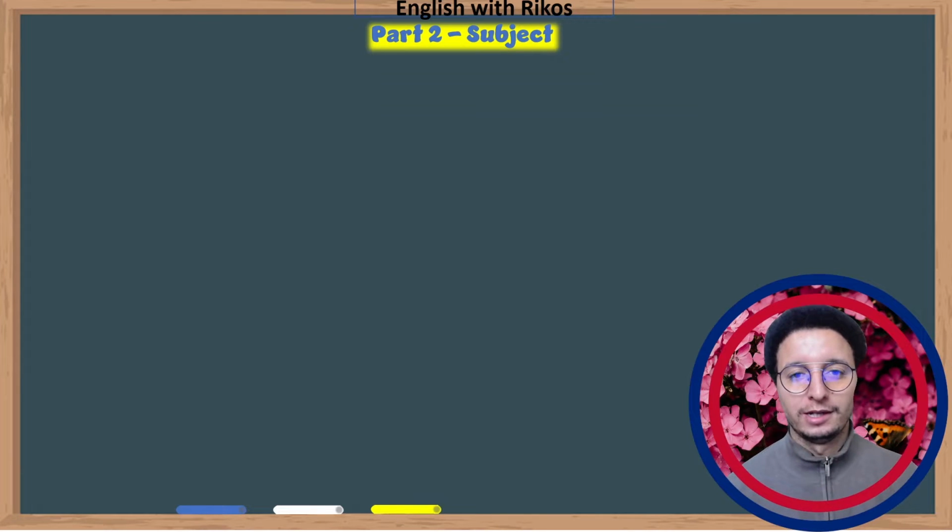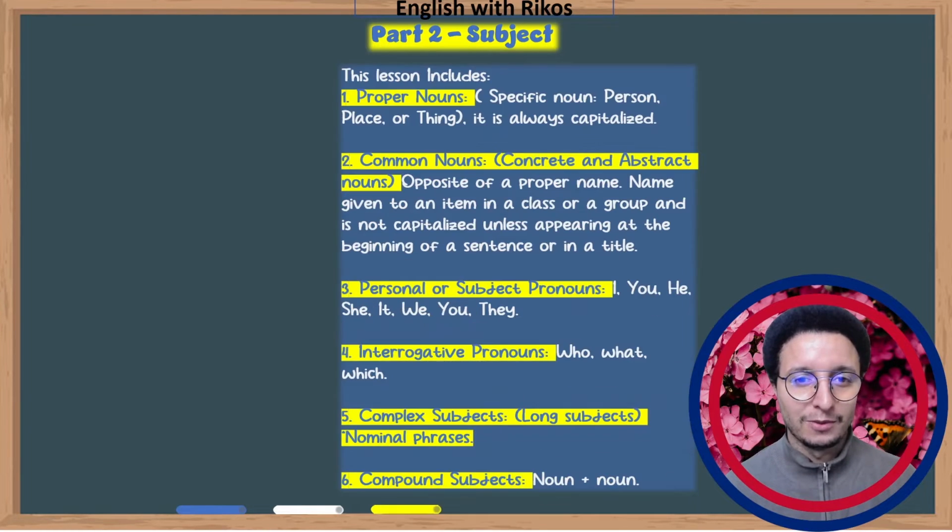Welcome to part 2. In this part I'm going to talk about subject. By the way, I hope that you watched part 1. Part 1 was an introduction to subject, verb, object. It's English sentence structure. I talked about subject, verb and object. In this part, I'm going to talk about proper nouns and common nouns.